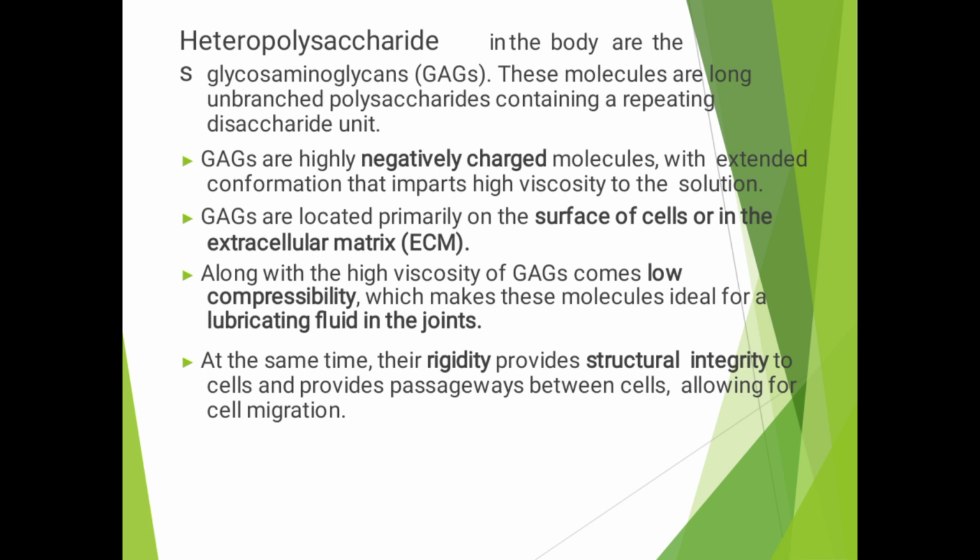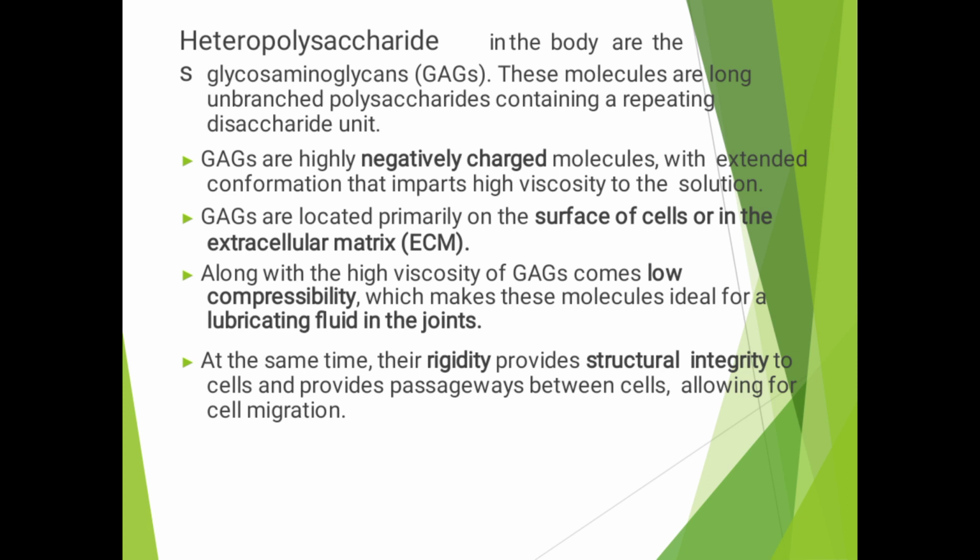GAGs are located primarily on the surface of cells or in the extracellular matrix, the ECM. Along with the high viscosity of the GAGs comes low compressibility, which makes these molecules ideal for the lubricating fluid in the joints.